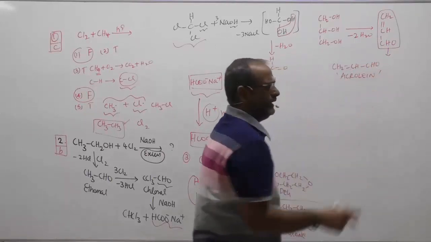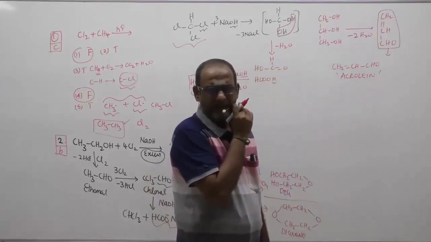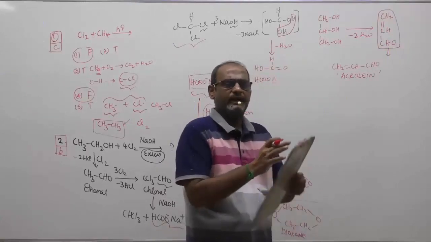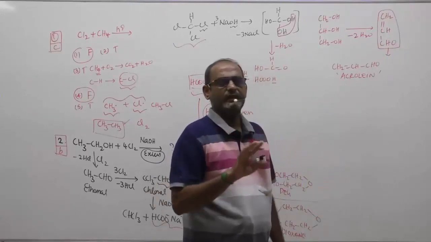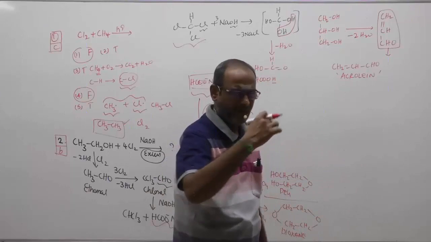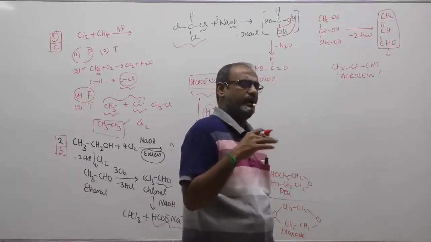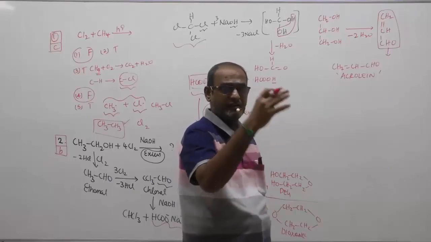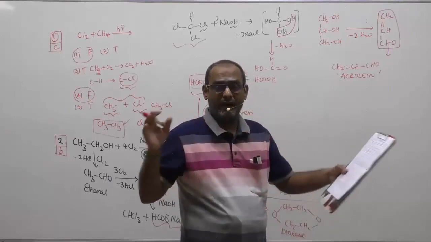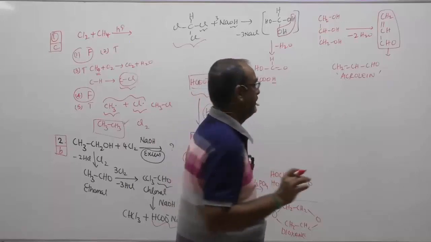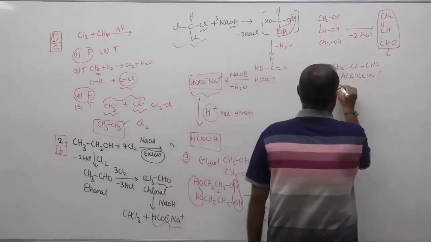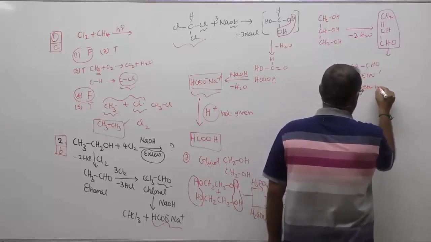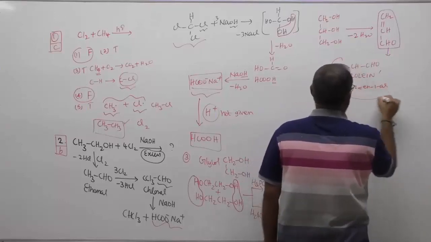Children, for all the reactions, don't try to remember the mechanism. If you want to understand the mechanism for every reaction, it will be a very, very lengthy process. Of course, definitely for better understanding, many mechanisms are to be known. But don't try to do it for every reaction. It will be an exhaustive process and we need to learn a lot. Certain things you can try to remember. This is nothing but prop-2-en-1-al. That is called acrolein.